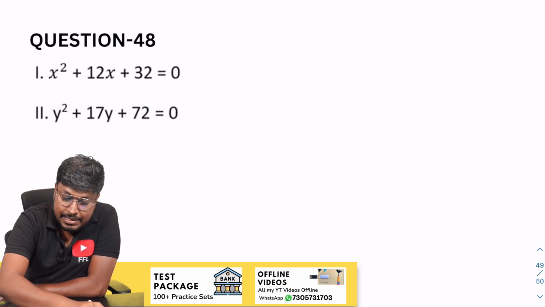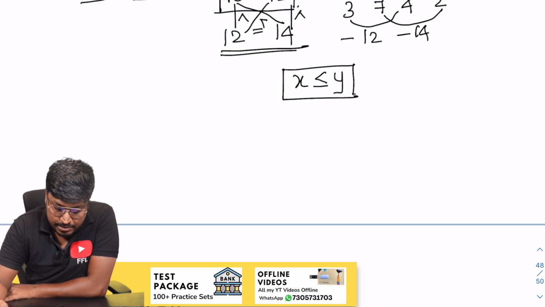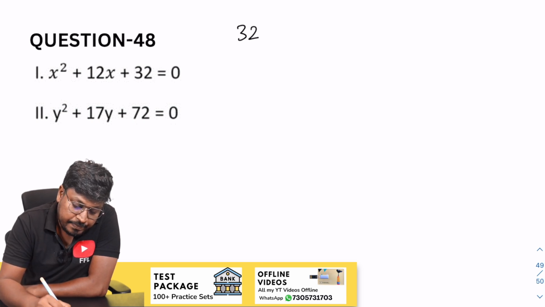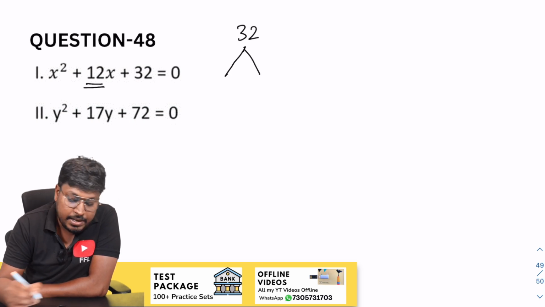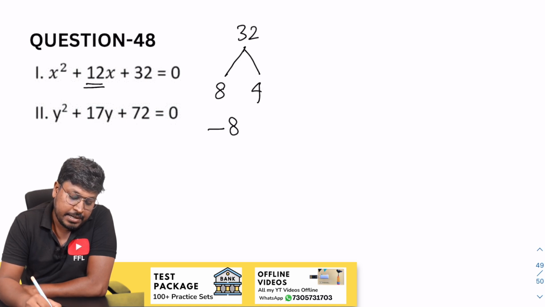Okay, so which question is it? 47th question. Yes, x less than or equal to y. So next question is 32. Our target is to get 12. So 12, 8 fours are 32, right? So 8 and 4, so minus 8 minus 4.